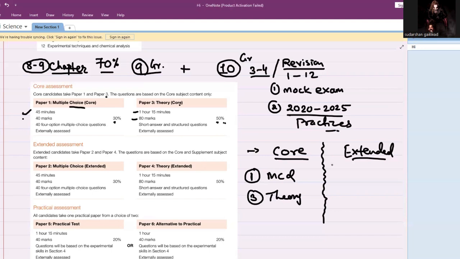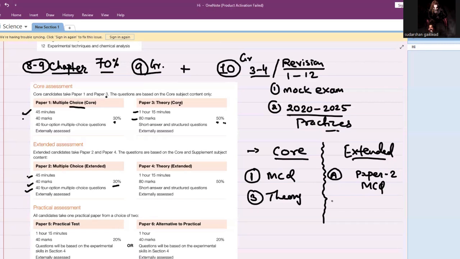Now let's go for your extended one. Extended again has MCQ, which is paper 2. The pattern is the same: 45 minutes duration, 40 marks, 40 questions, with one of 4 options correct. Again the weightage is the same, 30%.